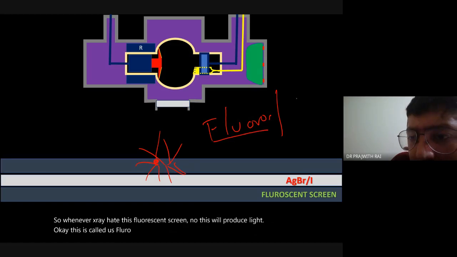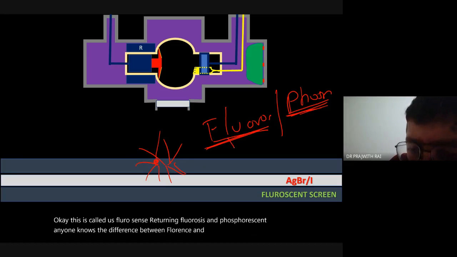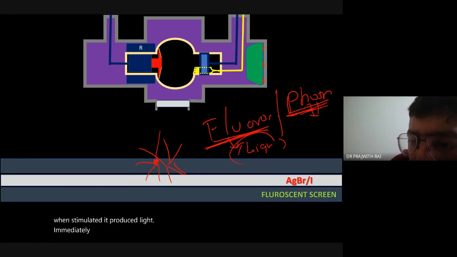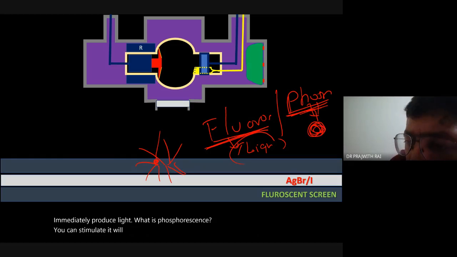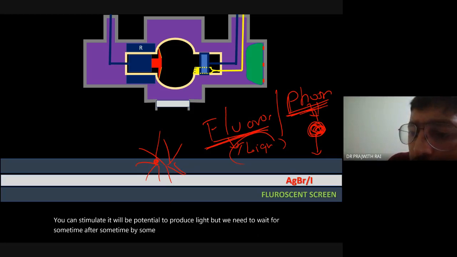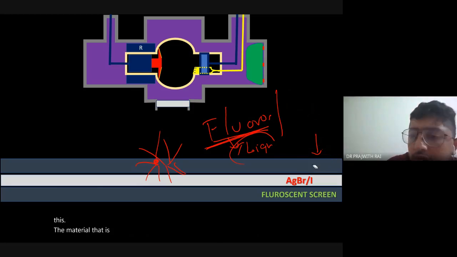There are two things: fluorescence and phosphorescence. Does anyone know the difference between fluorescence and phosphorescence? Fluorescence is when you stimulate it, it immediately produces light. What is phosphorescence? When you stimulate it, it has the potential to produce light, but we need to wait for some time. After some time, by some other technique, we can produce light from this material. That is called phosphorescence. Not important, just for knowledge.